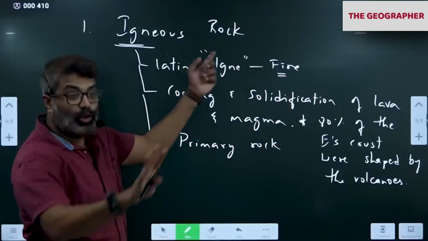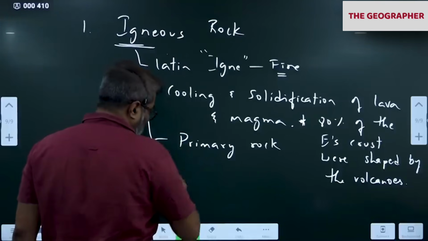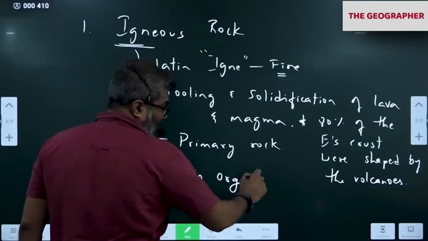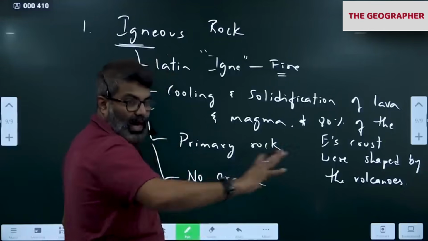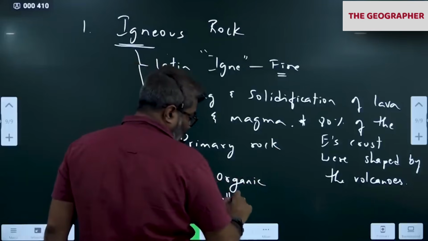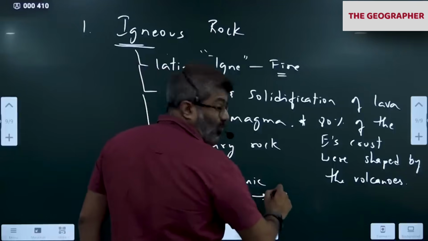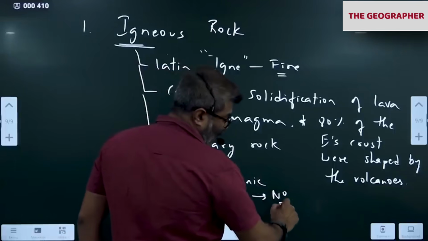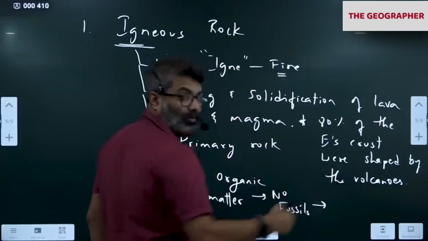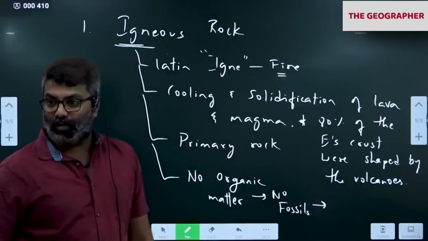So igneous rocks do not contain any organic matter. Inside the rocks, you will not find anything related to plant or animal. No organic matter is stored inside the igneous rock. No organic matter means what? No fossils. You can't find any fossils. No fossils means no fuel. So igneous rocks do not contain fuel.